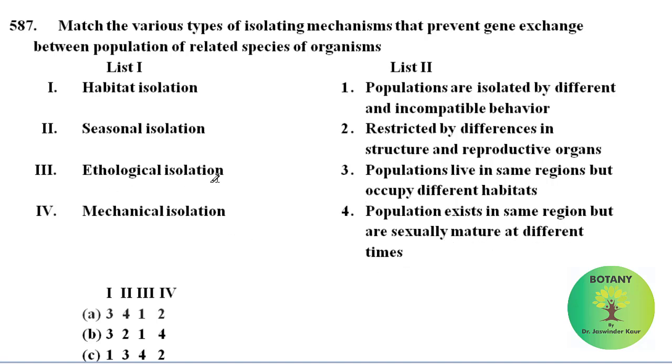Ethological isolation: the populations are isolated by different and incompatible behavior. Mechanical isolation: the population is restricted by differences in structure of reproductive organs. So, among these, option A is the correct answer.